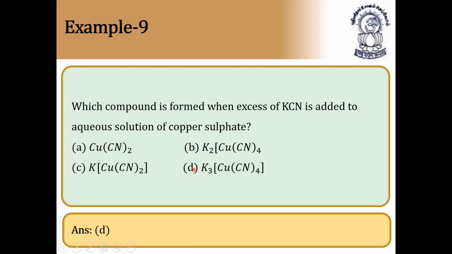So the answer is this. When excess of potassium cyanide is added to copper sulfate solution, it will form potassium tetracyanocuprate. Next question.